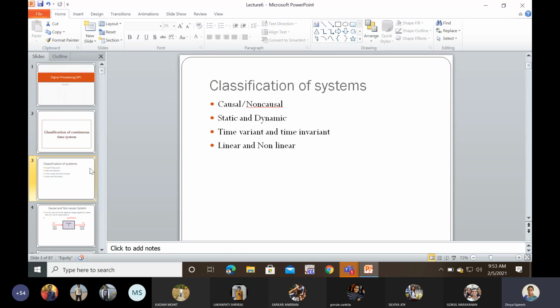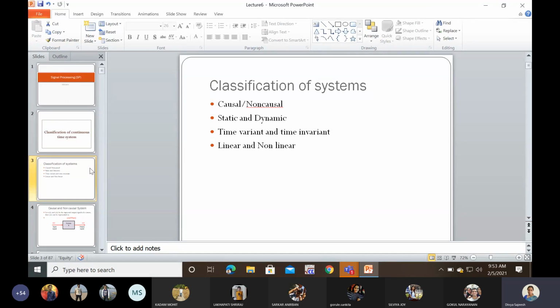The second is the static and the dynamic system, memoryless system and memory systems. If the output depends only on the current value of input, then such a system is static. If it depends upon the future or the past value of input, such a system is dynamic or memory system.